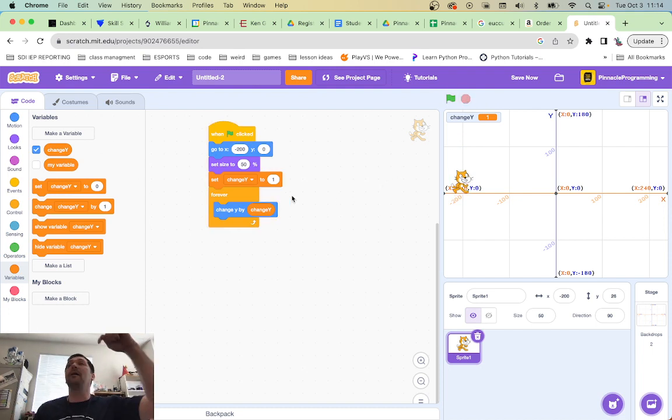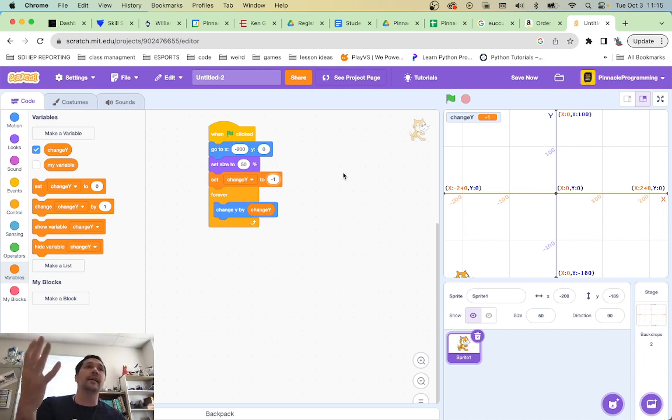Now, I want my cat to go down, so I should change my Y, not by +1, but by -1. Let's go for it. Now it's floating down because of the sadness and sorrow of its soul, falling into the depths of despair. Oh, it died. Okay, so that's fun and all, but normally when we see things fall, they don't fall so gradually, right? And they also tend to speed up, at least from our observation, as they fall, right?